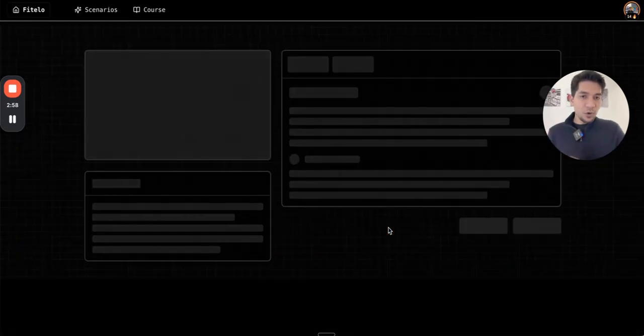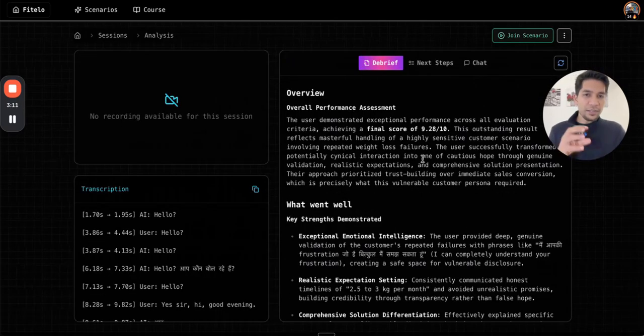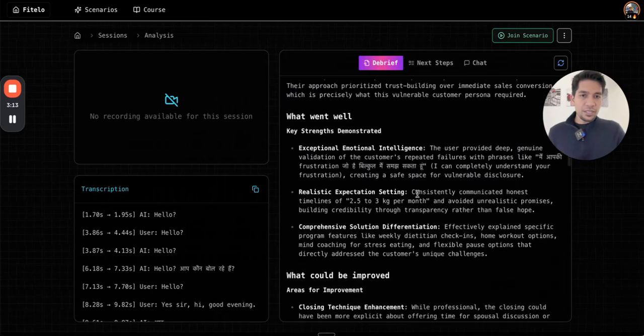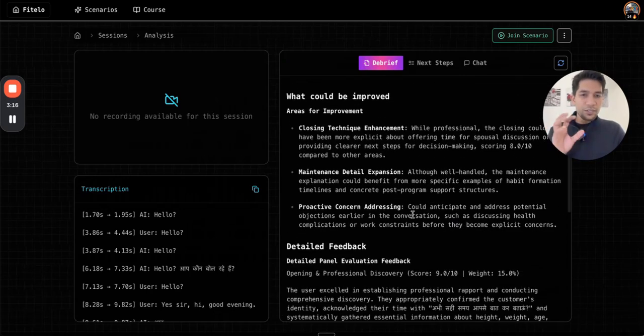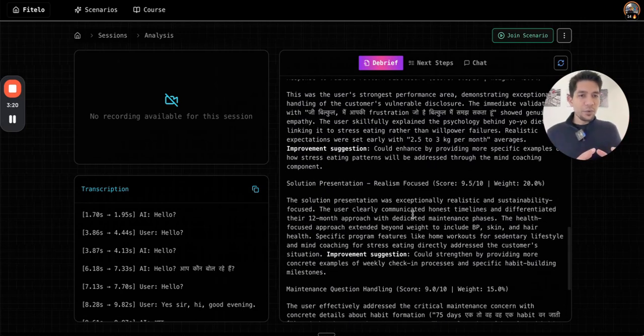So this was a very small scenario. So I'll show you where there was a longer session. This is an example where I interacted for a longer duration of time. In this case, it evaluates where it went well, what it did not do right, and what could be improved. This is super helpful for someone who is learning how to pitch to customers, and even if they are sort of not great at certain parts of their pitch. So that's the first part, creating the agent.